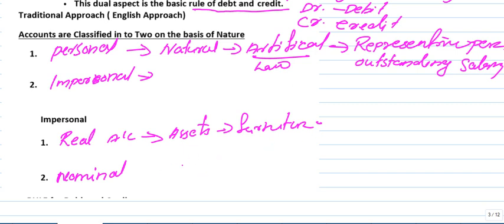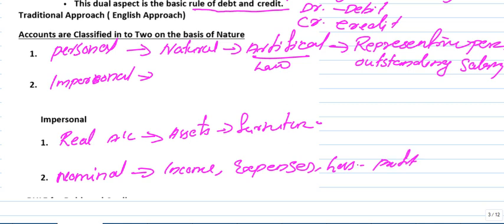Cash, stock, etc. are all real accounts. So what's the nominal account? Nominal accounts are those having income, that is our revenue, and then expenses, losses, profit, gains, etc. These are all nominal in nature.